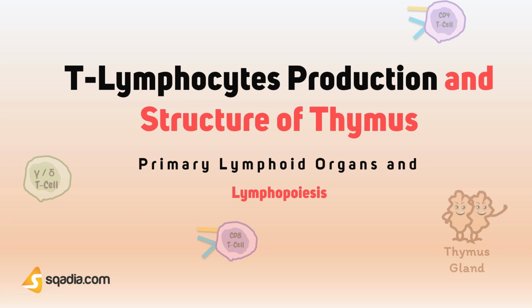In this session, we will discuss T-lymphocyte production, as well as the structure of the thymus, which is the primary lymphoid organ responsible for development and maturation of T-lymphocytes. As we have already discussed, lymphopoiesis is the production of new lymphocytes from the bone marrow.